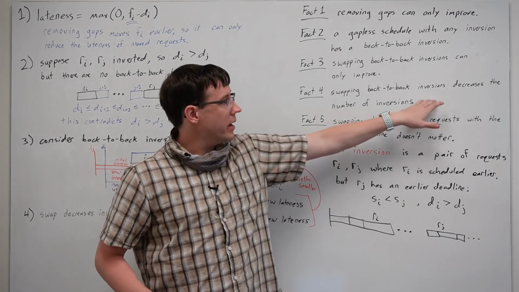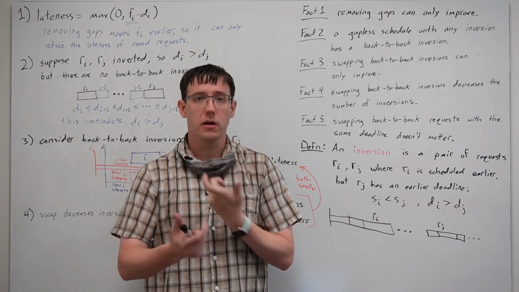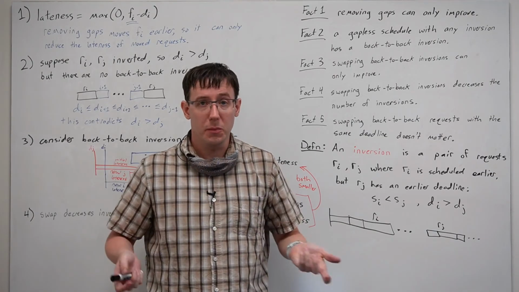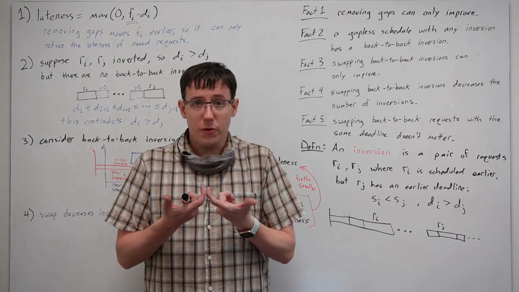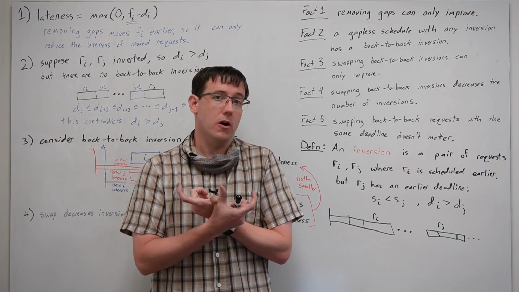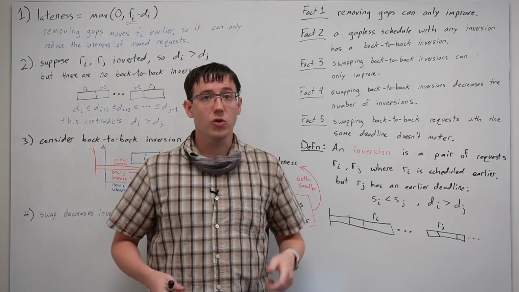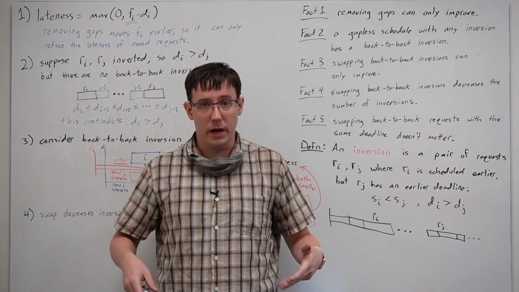Fact 4, that swapping two requests that are back-to-back and inverted reduces the overall number of inversions, should be fairly obvious. If those two requests were inverted and we swap them, now they are no longer inverted, and so we have decreased the number of inversions in the schedule by 1.